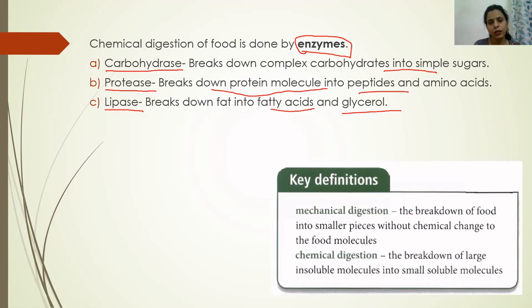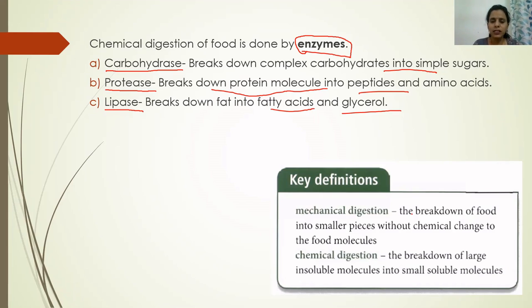For example, when you are eating food in which starch is present, say a large piece of chapati, our teeth break it into smaller pieces. Even in smaller pieces of chapati, starch is present. There is no chemical change in the structure of starch. So this is called mechanical digestion.